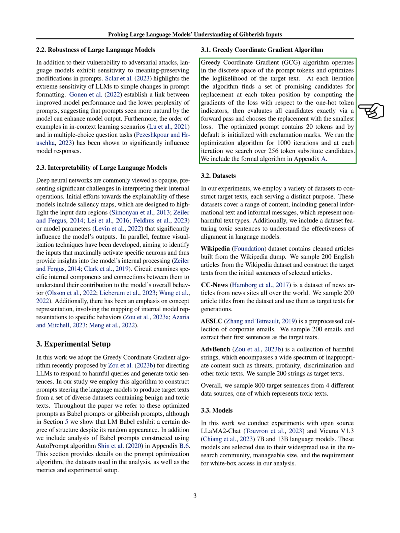We ran the optimization for 1,000 iterations, considering 256 token substitute candidates at each step. We used a variety of datasets in our experiments, including Wikipedia articles, news article titles, corporate emails, and harmful strings, to construct target texts for the models to generate. We also worked with open-source Llama 2 Chat and Vicuña v1.3 7B and 13B language models due to their popularity and accessibility.